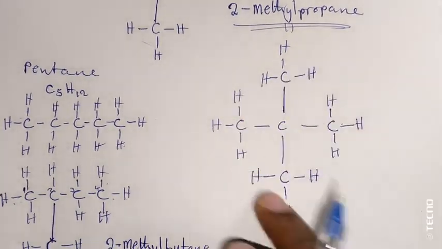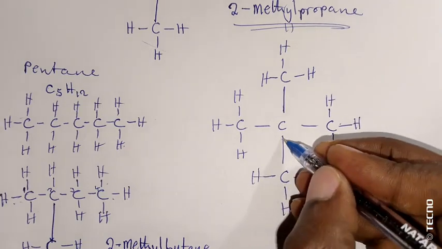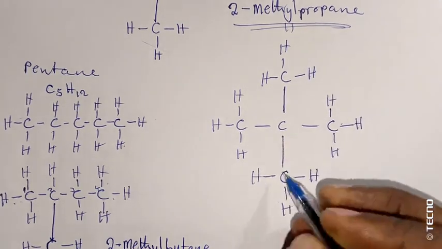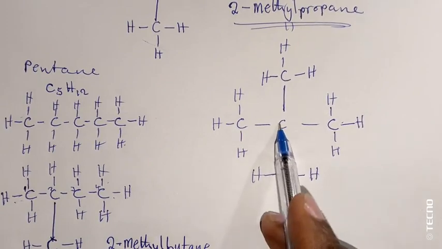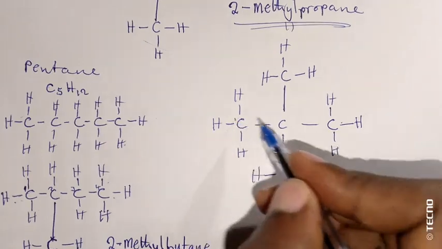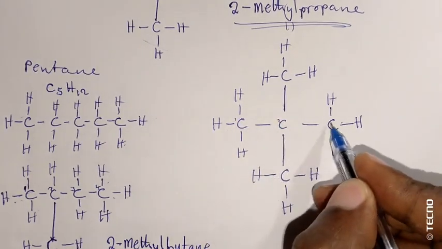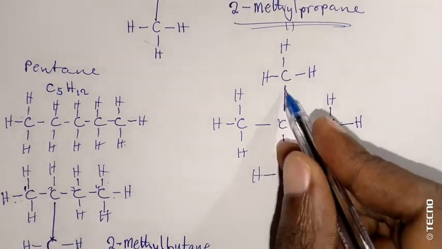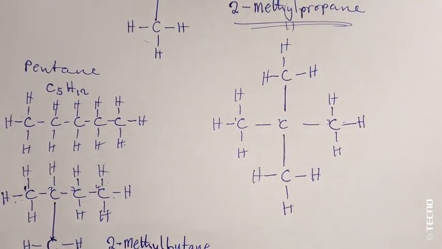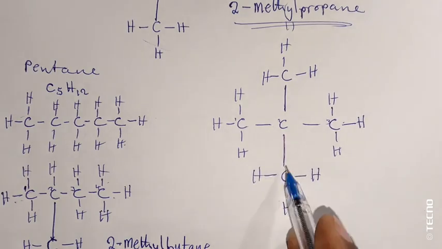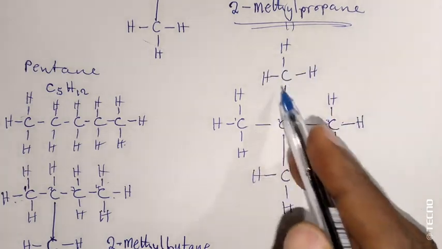So this one is another isomer. As you can see, we have 1 2 3. It is branching off on the second carbon. So this is methyl and this is methyl.